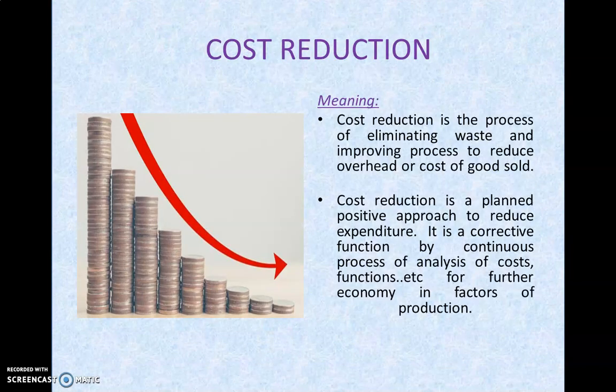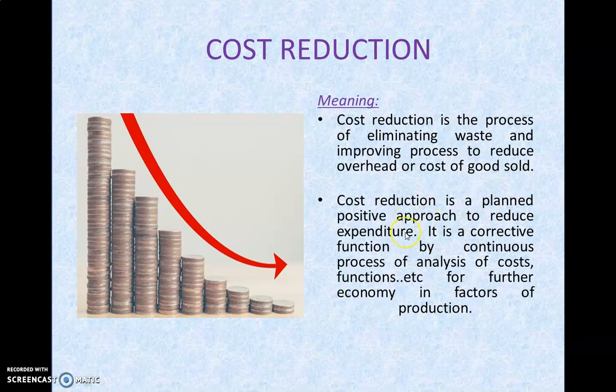Cost reduction is the process of eliminating waste and improving processes to reduce overhead or cost of goods sold. So cost reduction is a planned positive approach. From the previous example we can understand easily it's a positive approach because we are improving our profit by reducing expenditure.